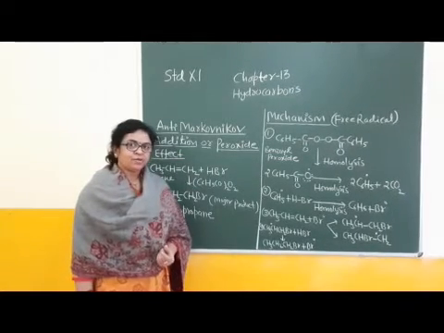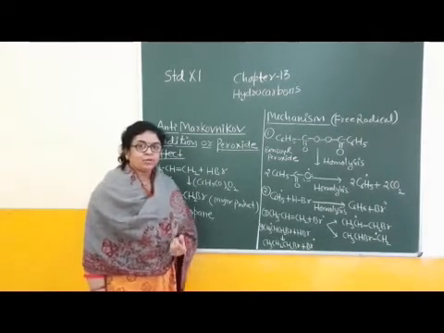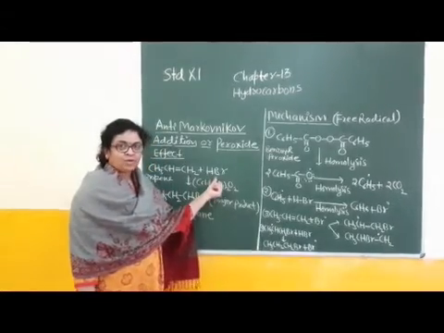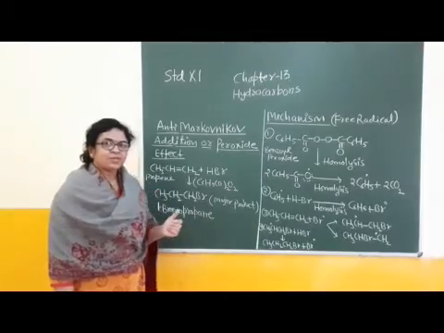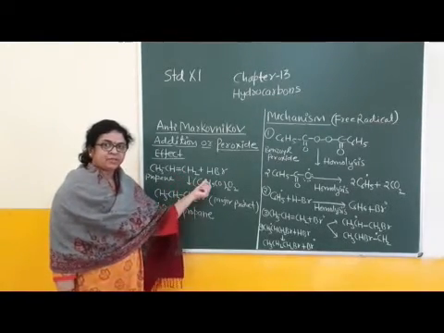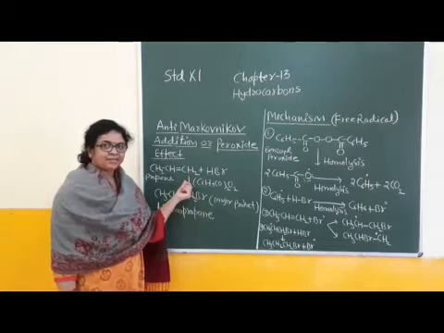What is the Markovnikov rule? According to the Markovnikov rule, the negative part of the heteronuclear molecule goes to the less hydrogen-containing double-bonded carbon atom and the positive part to the more hydrogen-containing one.